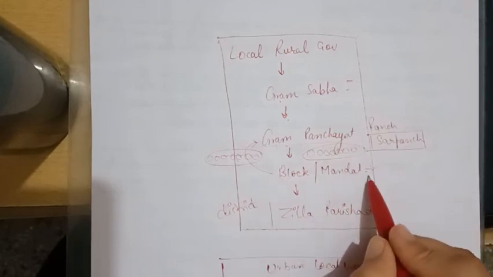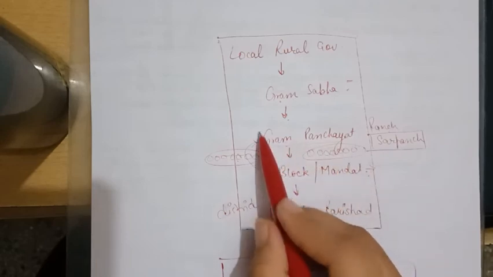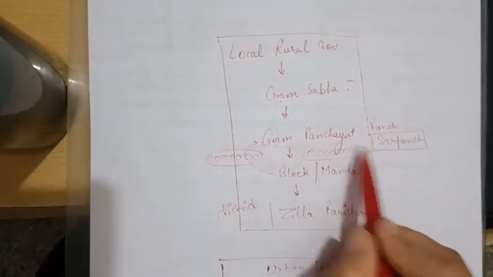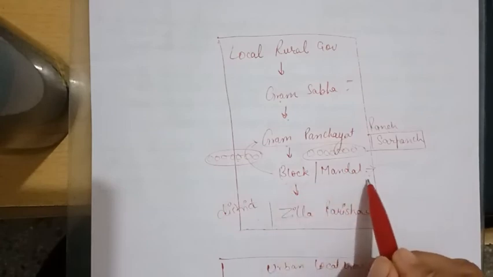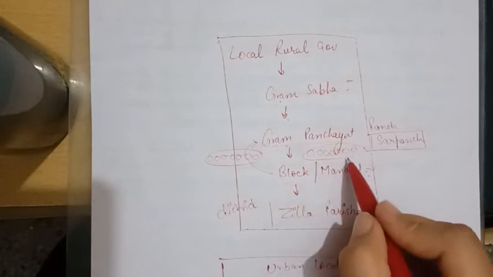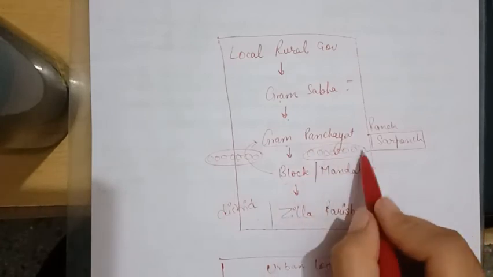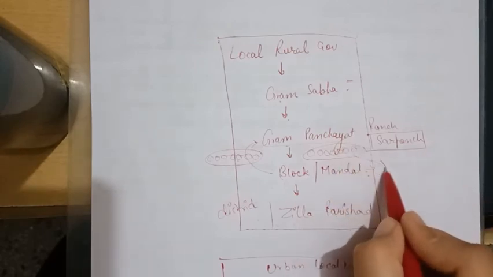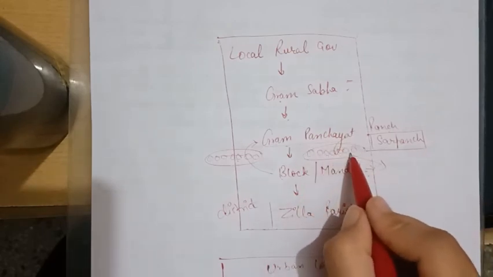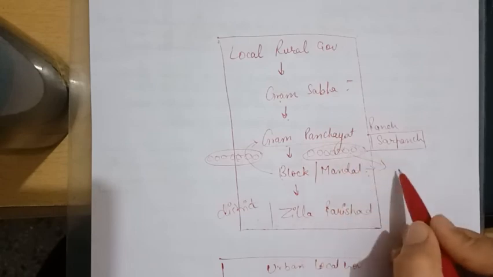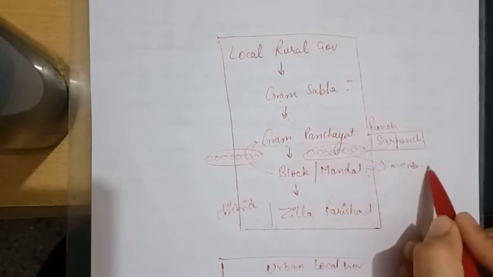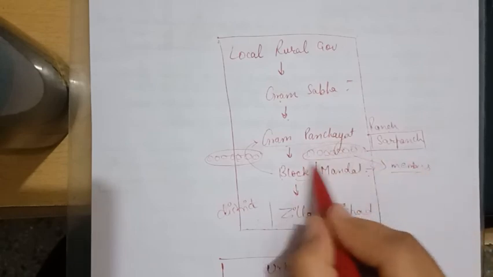Now, who are the members of the block or mandal? The Gram Panchayat members elect the members of the block or mandal of their particular area. So whatever the Gram Panchayats are in this area, they will choose the members, and these will become the members of that particular block.